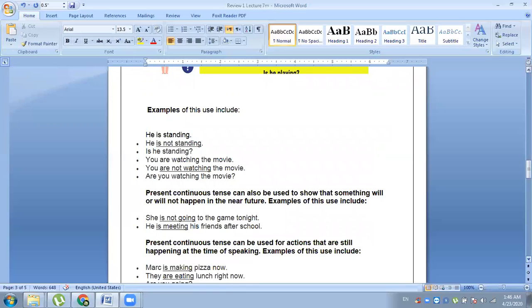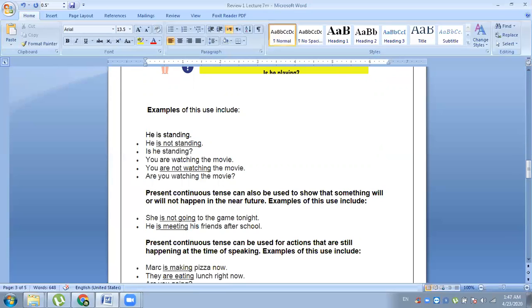He is standing. He represents the subject, is is the helping verb, and standing is the first form of the verb with ing. He is not standing in the negative sense. Here not is used after the is, and in the interrogative, is is at the start, then there is he standing. This structure can easily tell you about the correct making of the present continuous tense.